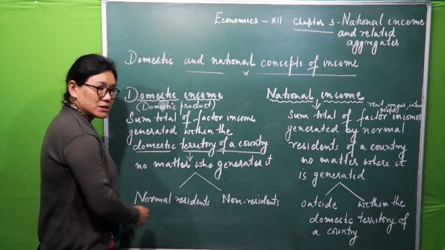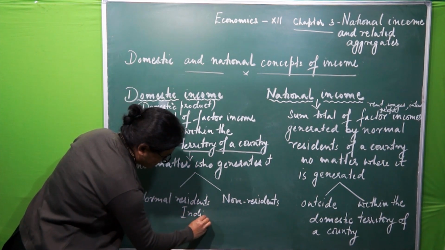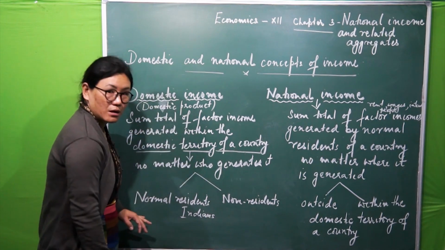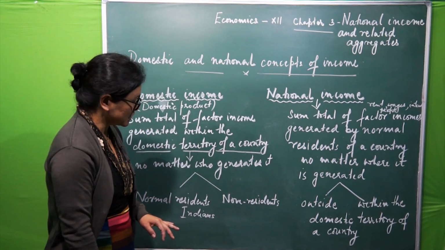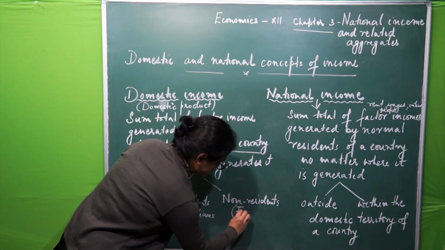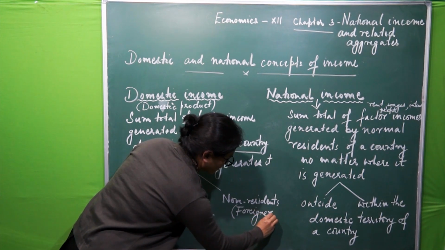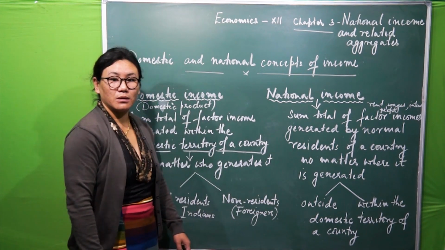Here, for normal residents we will take Indians, for simplification, and for non-residents we will take foreigners.